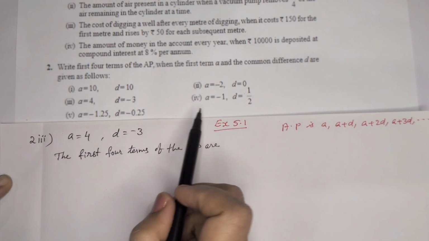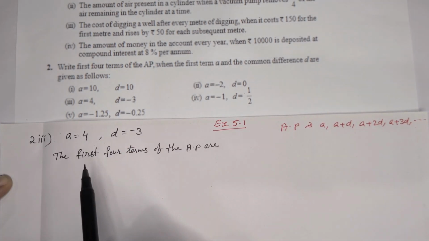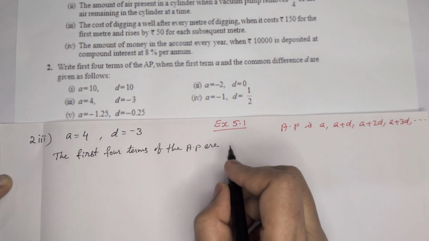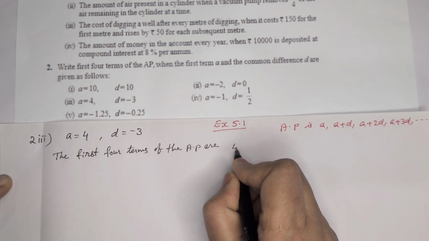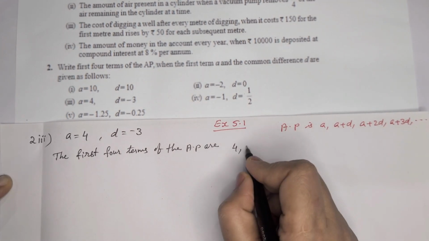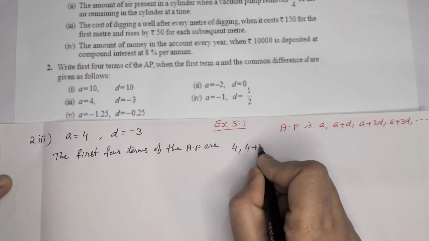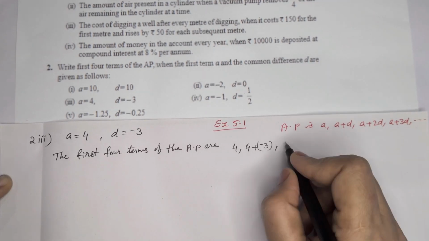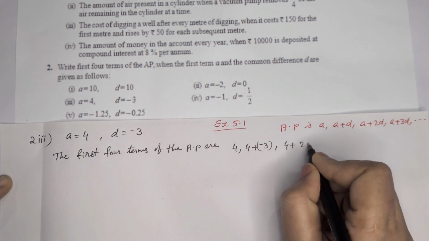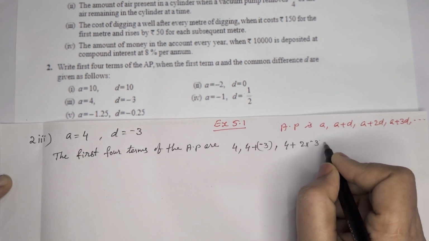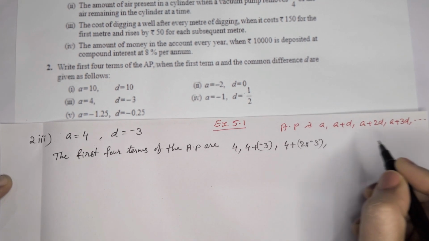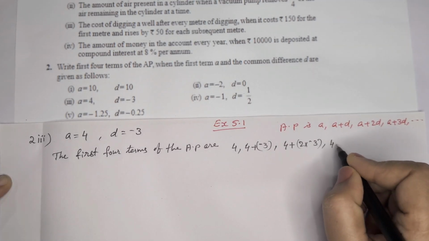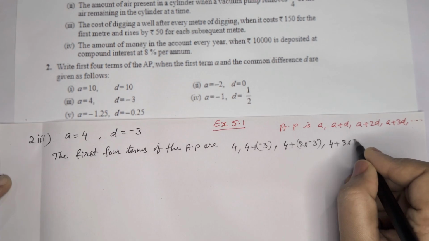Third one, A is equal to 4 and D is equal to minus 3. So the first 4 terms of the AP are: first term, that means A, here 4. Then A plus D, 4 plus D, here minus 3. Then third term, A plus 2D, 4 plus 2 into minus 3. Fourth term, A plus 3D, 4 plus 3 into minus 3.